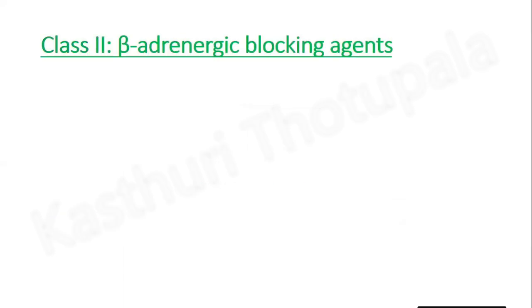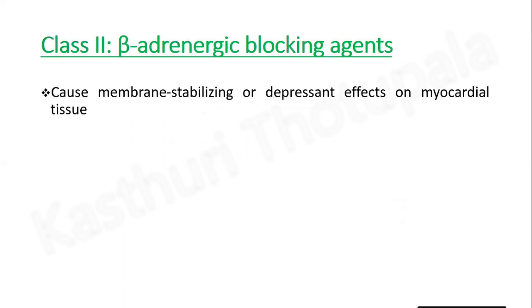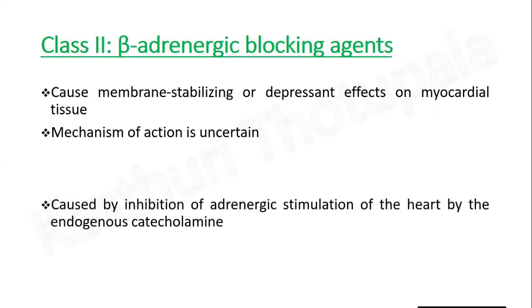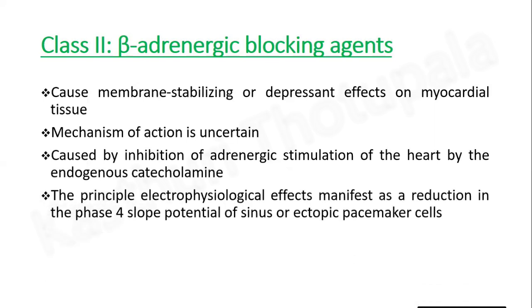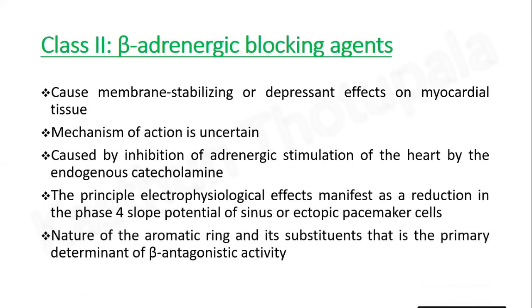Okay, let's discuss the second antiarrhythmic drug class. It is beta-adrenergic blocking agents. They show membrane stabilizing or depressant effects on myocardial tissues. The mechanism of action of drugs in this class is uncertain. Antiarrhythmic properties are mainly caused by inhibition of adrenergic stimulation of the heart by endogenous catecholamines. The principal electrophysiological effects of the beta-blocking agents manifest as a reduction in the phase 4 slope potential of sinus or ectopic pacemaker cells. The nature of the aromatic ring and its substituents is the primary determinant of beta-antagonistic activity.